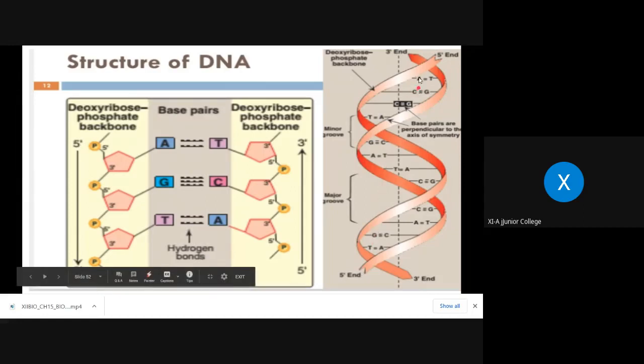The 3 prime end, you can see here, is with the pointed end, whereas the 5 prime end you can see here is divided into 2 parts like this, so that you can identify. Okay, same here, this is the 5 prime end with the bifurcated structure, and the opposite end is the 3 prime end. Is it clear?